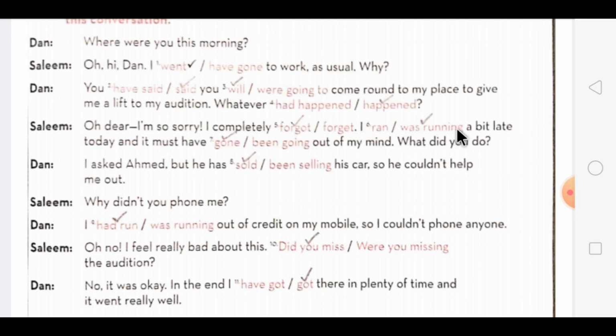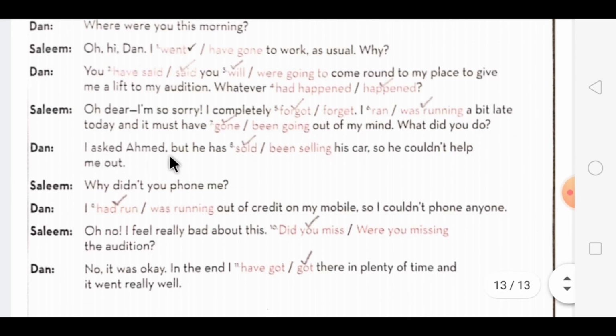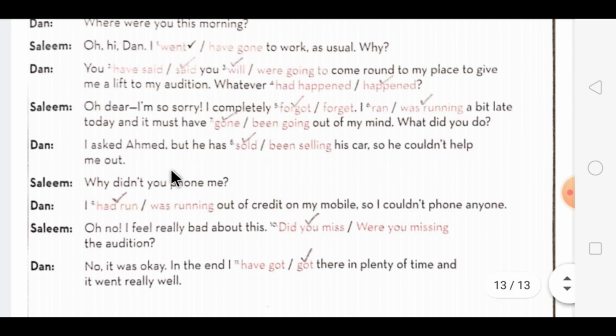So we use the word forgot, means the action has been completed, that's why. I was running a bit late today, means the action was continuing in the past, so we use the word was running. And it must have gone. With have we are using the V3 form of the verb, gone, out of my mind. What did you do? Dan says, I asked Ahmed, but he said he had sold his car, means this action was completed, so we use the past tense of that. So he couldn't help me out.